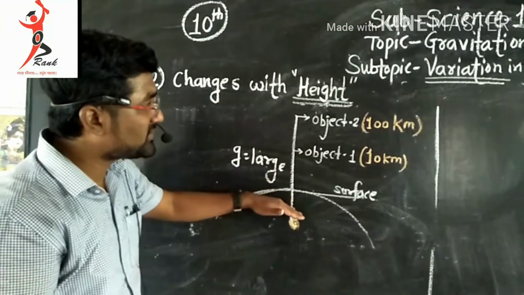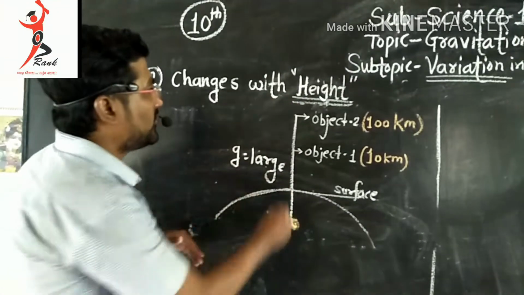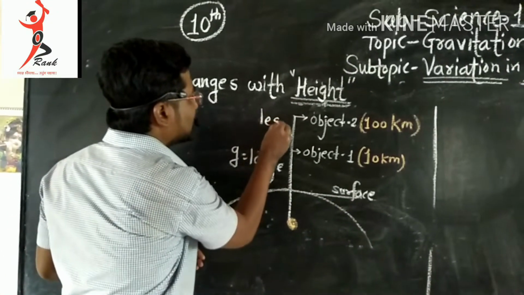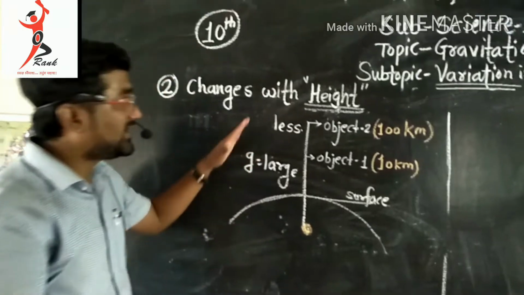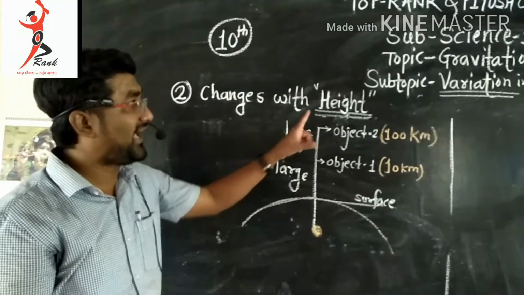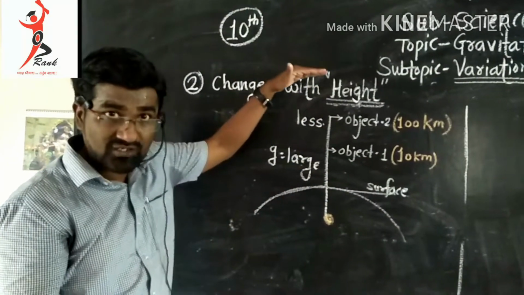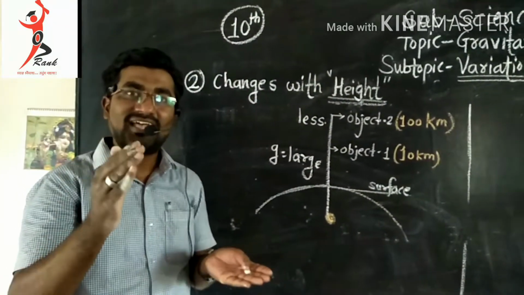As the distance from the center of the earth is greater, the value of g is less. So in this point we learn that the change in value of g as per height is: as the height is larger, the value of g is lesser.